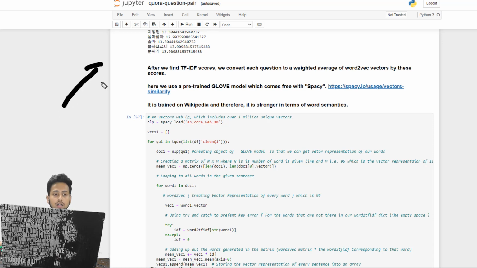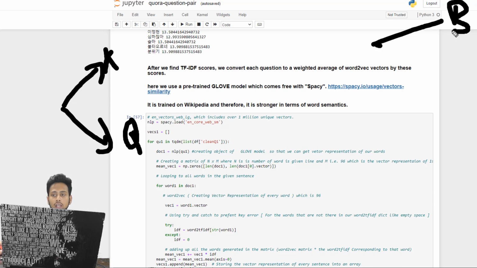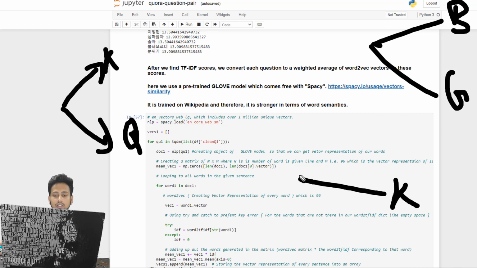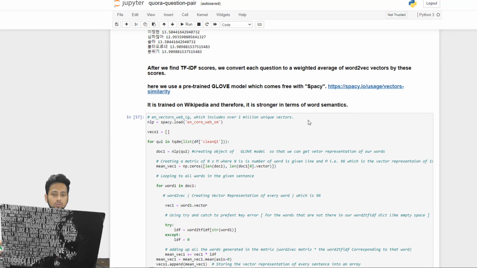So if here is king, and this is basically queen, it is going to understand the relationship between king and queen. So it is going to plot this here, king, queen, and if it is, let's say, boy and this is girl, the distance between boy and girl and the king and queen is going to be the same. But for other words which are not similar, like king and cat, it is going to be very far away, and their difference is going to increase rapidly. So this is what is meant by semantic meaning, which means it understands the semantics of the word and then stores it accordingly.